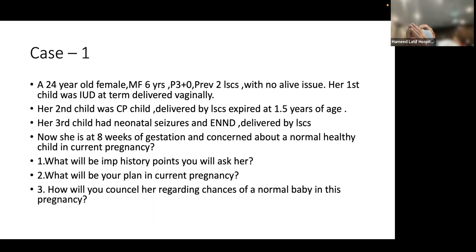Now, CP till about 20 years ago was considered to be a hypoxic event, or a result of a hypoxic event, intrapartum hypoxic event particularly. But later on, antenatal hypoxia or chronic hypoxia also came in. And now we know that there are mutations of certain genes which result in this. And those genes are transmitted from the parents.